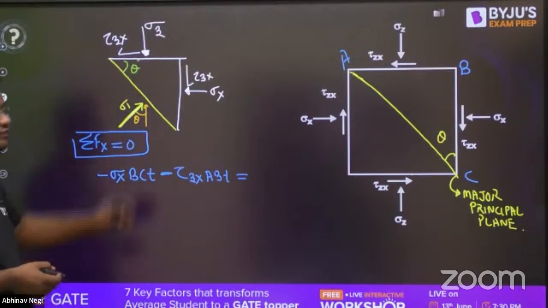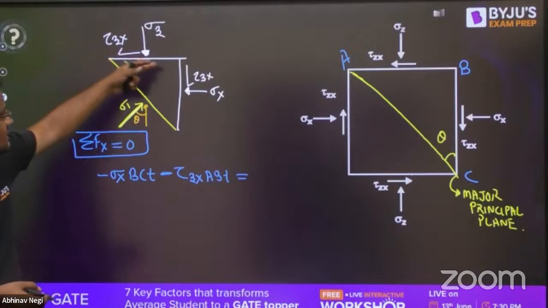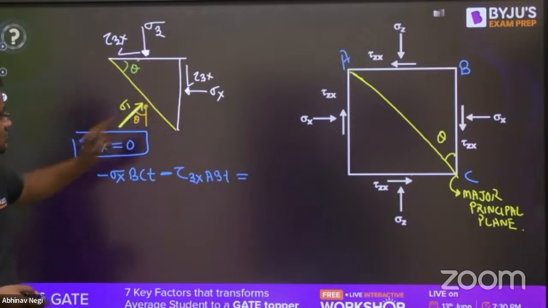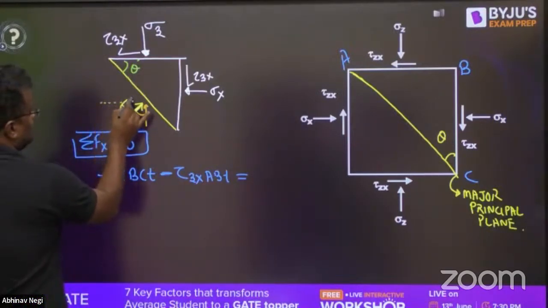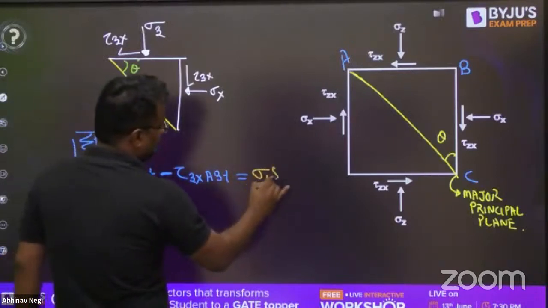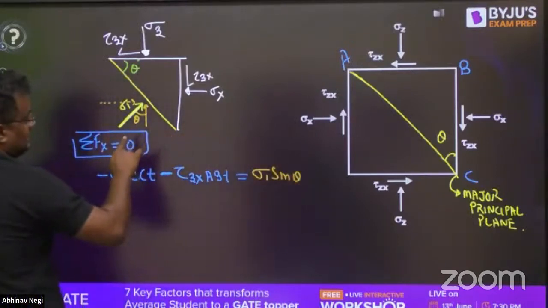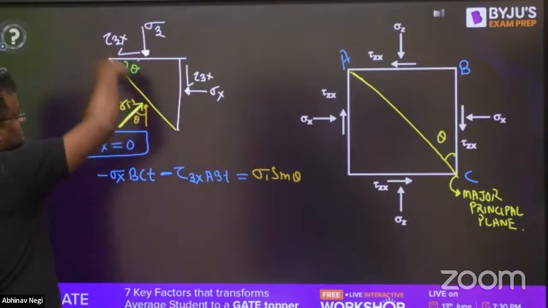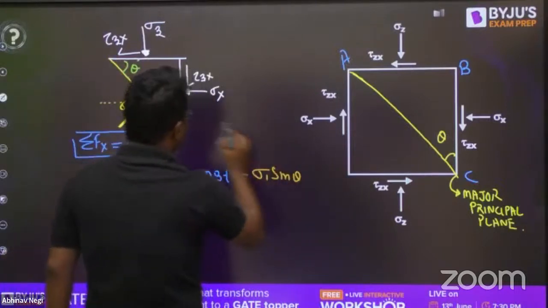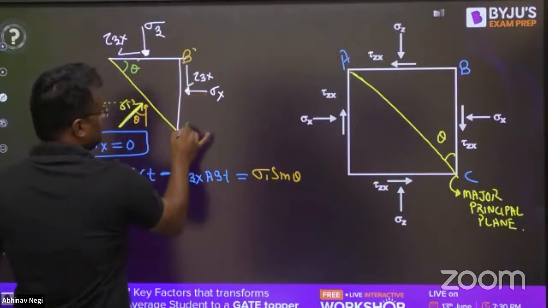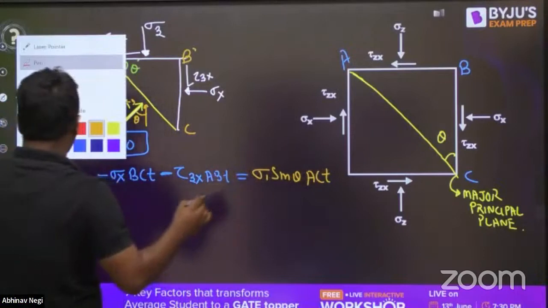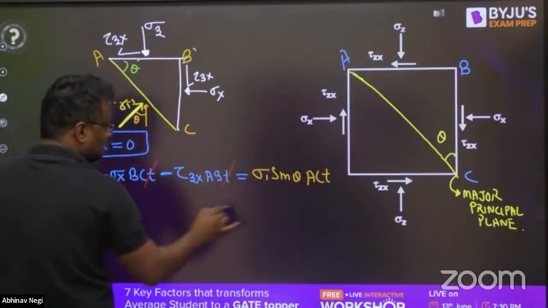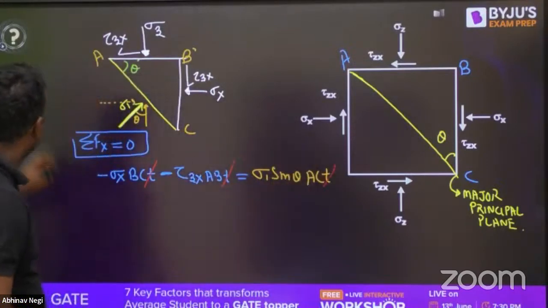This line is 90, so this angle will be theta. So what is the horizontal component of sigma 1? That is sigma 1 sine theta. Sigma 1 sine theta is the right hand side, acting on AC, so it is AC into thickness. From all these, T will be cancelled out.